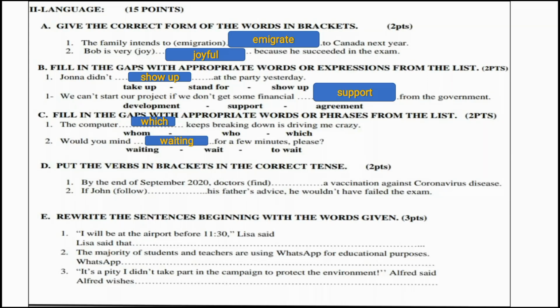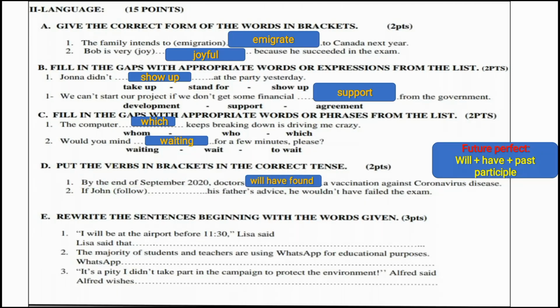Here we are going to use the future perfect: will plus have plus the past participle, because we are talking about an action which will be completed at a specific time in the future. So we say by the end of September 2020, doctors will have found a vaccination against coronavirus disease.